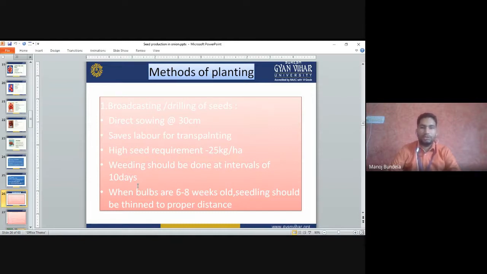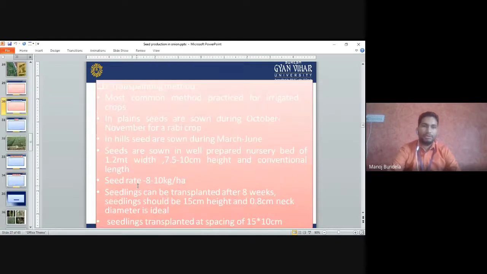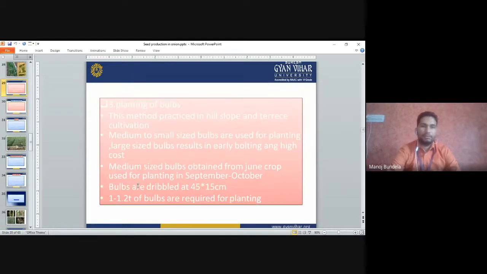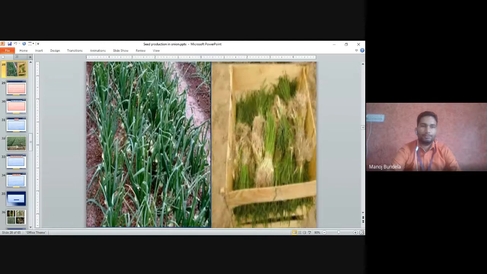In this, weeding should be done at an interval of 10 days. When the seedlings are 6 to 8 weeks old, they should be thinned to a proper distance. We will not allow so many seedlings at one place. If we do like this, then the bulb will not develop properly.